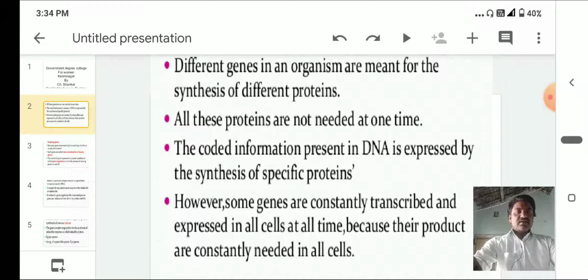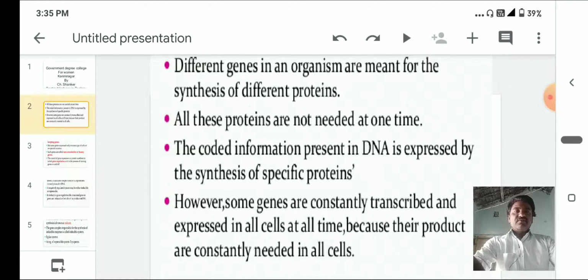All these proteins are not needed at one time. In our cell, every second 2 to 3 thousand activities take place, which is why 2 to 3,000 enzymes are in active condition. That is why the cell is highly complicated.